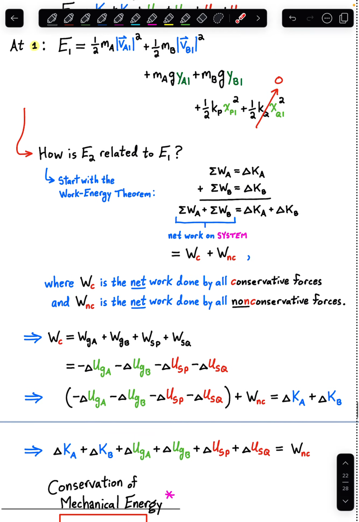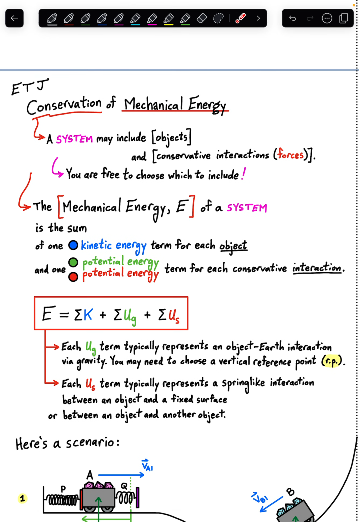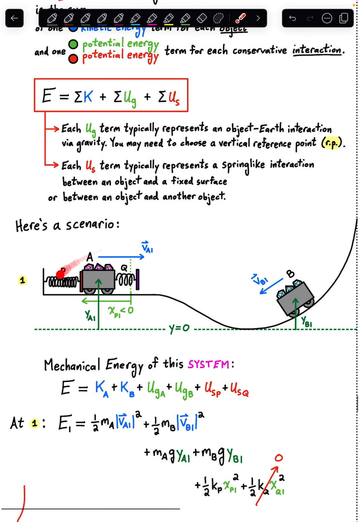Now, as far as defining a system goes, earlier I referred to a freedom that you have to choose which objects to include in the system and which conservative interactions to include in the system. And initially, for our example scenario, we made the maximalist choice to include everything possible inside the system. So we had these 6 terms in our mechanical energy, including all the potential energy that we could possibly include and all the objects as well.